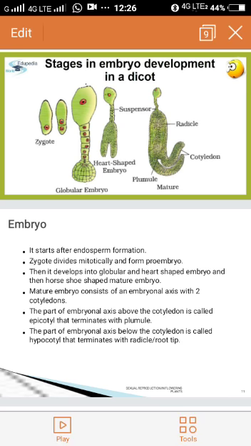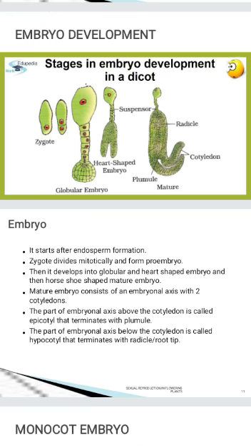Then after some time it will form a matured embryo. So first the zygote, which is diploid, undergoes mitotic cell division. It forms 2 cells, 4 cells, and then the number of cells continuously increases, forming a globular embryo. It has a stalk called the filament and a bulb-like structure.